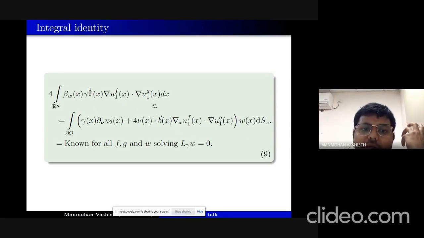To do that, we will use the Calderón solutions for u1_f and u1_g, because u1_f and u1_g are both known, since gamma has been reconstructed and f and g are the Dirichlet data, which is the measurement.